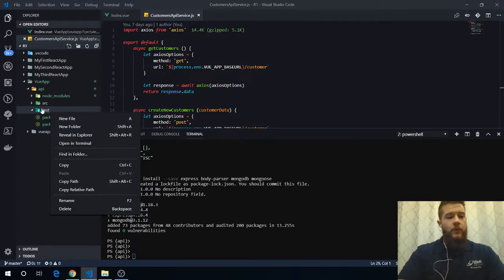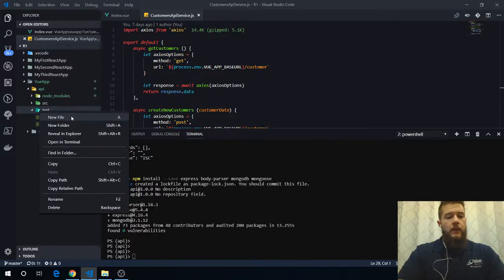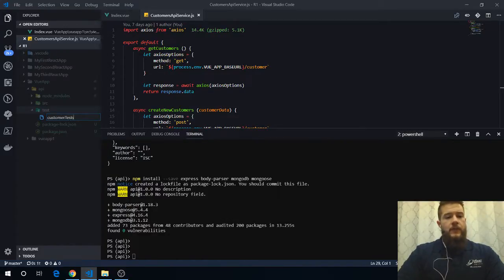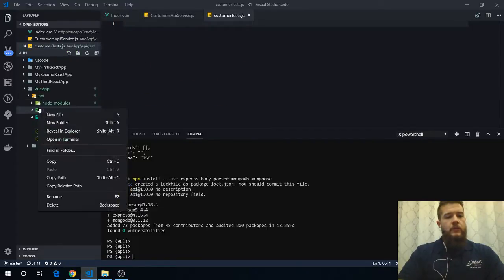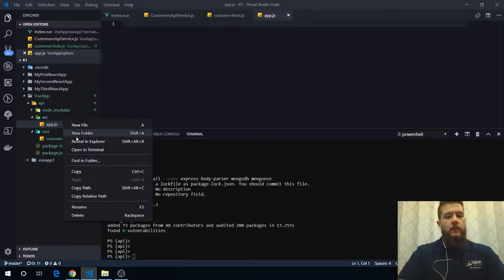It prevents you from shooting yourself in the foot by making changes later on, which is actually really awesome. So let's see, we'll do customer tests, JS, source. Let's see what we've got to build out here. We're going to do app.js for the main. We're going to do a new folder,